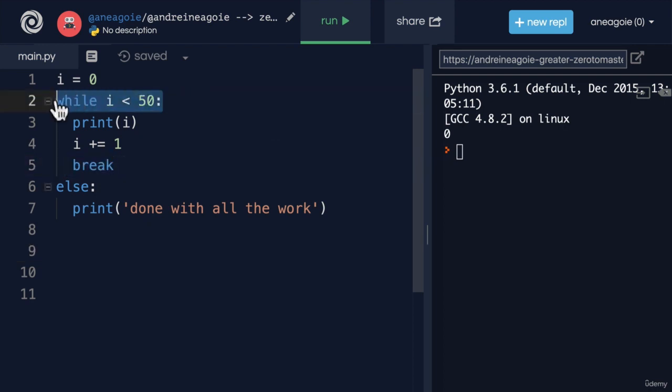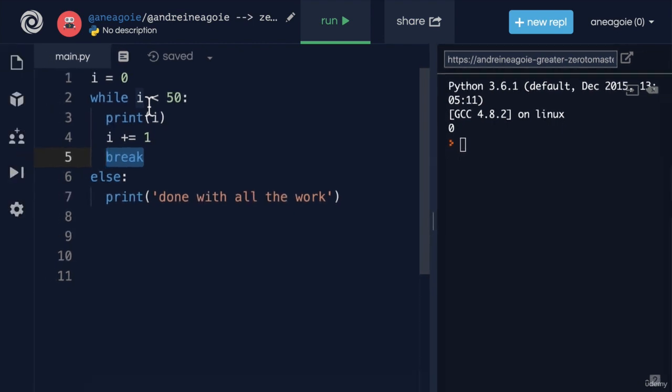And that is because the else block will only execute if there isn't a break. That is, if the while condition turns to false, then it's going to keep going and do the else. But if there is a break, it's going to break out of this whole thing and go to the 8th line. So a little gotcha here, you won't see else too often next to while, but there is that special case where else is used when you want to make sure that this will be executed only if there isn't a break statement. Only if the loop is finished doing whatever it's doing without the break statement. Let's take a break and explore while loops a little bit more.